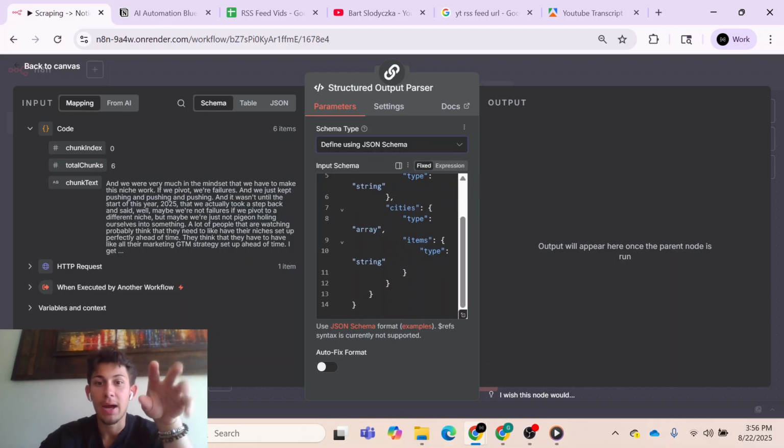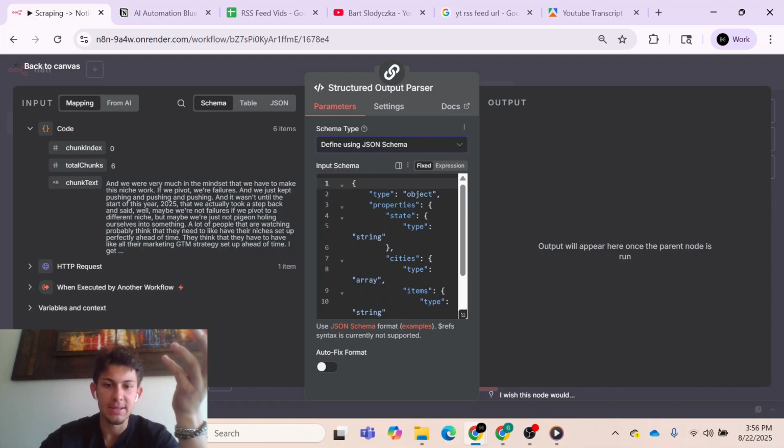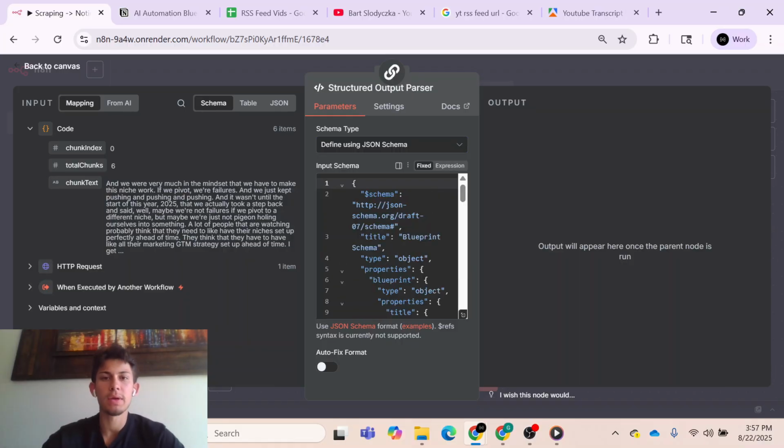I'm not going to go into how to make one of these, but if you don't know how to do this, you can go over to ChatGPT. That's what I did. I just tell ChatGPT, here's what I want. I give it all the context: I'm making this automation, I want you to do this, I'm categorizing these videos, here's what I want video category 1 to contain, 2 and 3. And then I'll say make a JSON schema. I already did that, and I don't want to go through the work again, so let me go into my other workflow and grab the JSON schema that I used so that you can copy and paste it into your workflow.